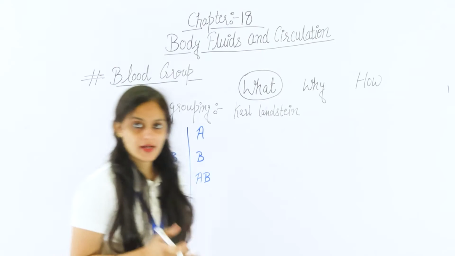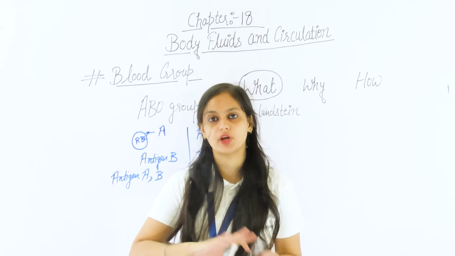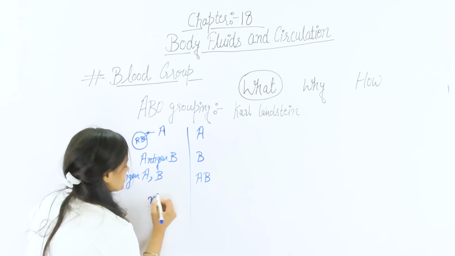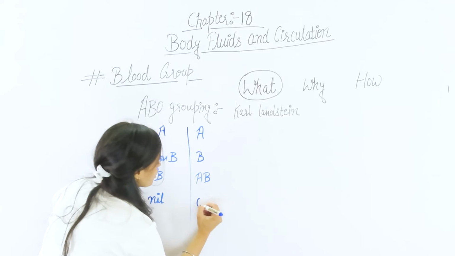And if there is no antigen on the red blood cell surface, the blood group is O. So here no antigen is present, nil, the blood group is O.